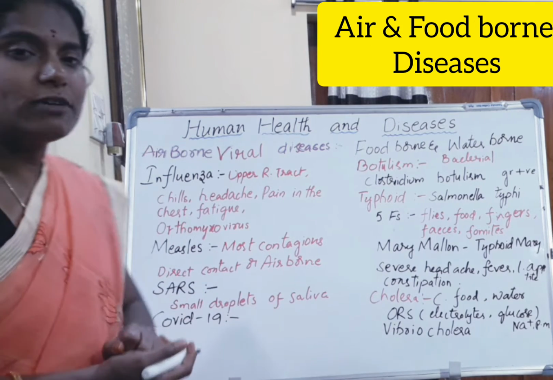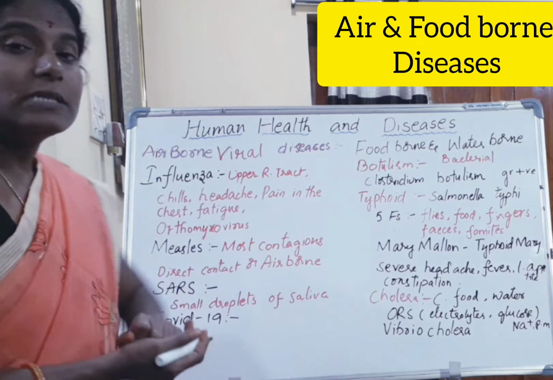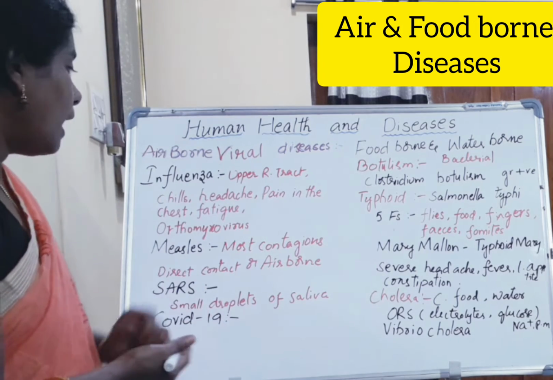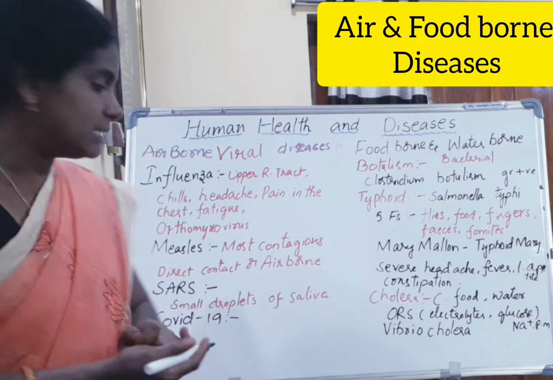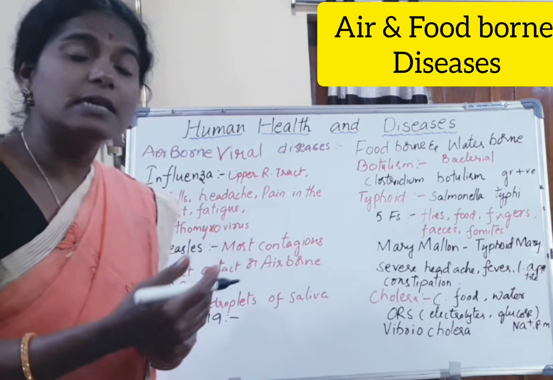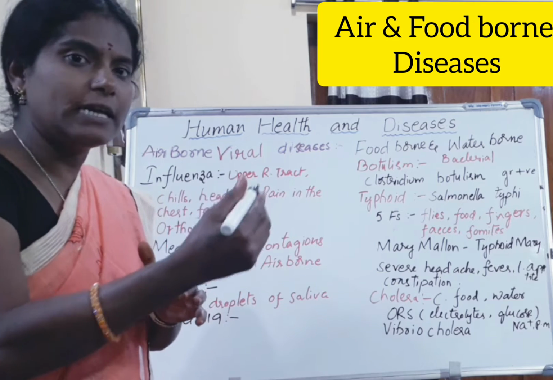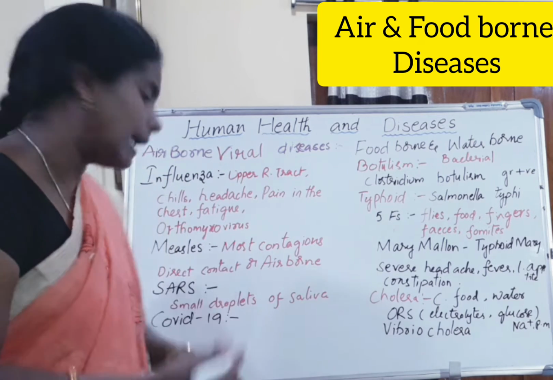And the next disease is measles. This is a more contagious disease than the normal cold, and it is an airborne disease. If the infected person's droplets enter into the body of another healthy person through the air, they get infected.